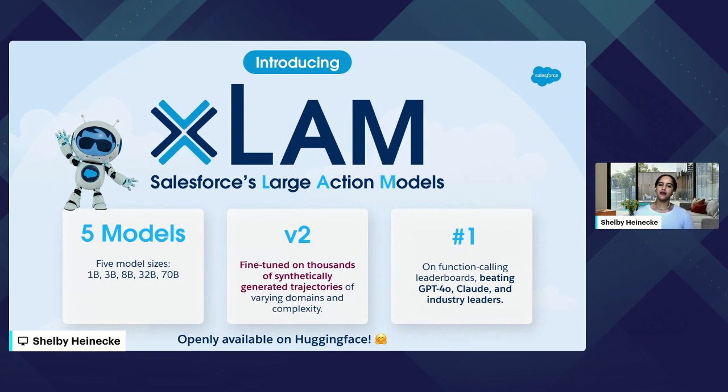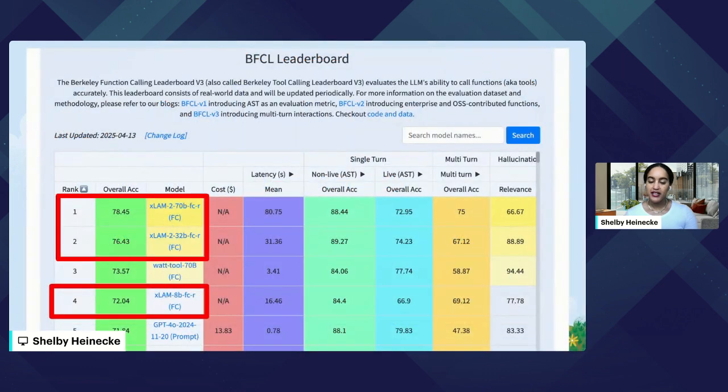What we did is we took several pre-trained open source base models. We synthetically generated thousands of trajectories, and as I mentioned, we fine-tuned those models. As a result, we have a set of 5 models ranging from 1 billion parameters all the way up to 7 billion parameters. Most importantly, they're ranking number 1 on function calling leaderboards. So our models, even being a fraction of the size, are beating GPT-4o, Claude, and other industry leaders. The key was that we synthetically generated these trajectories, so our models are just amazing at taking action. Again, all open source.